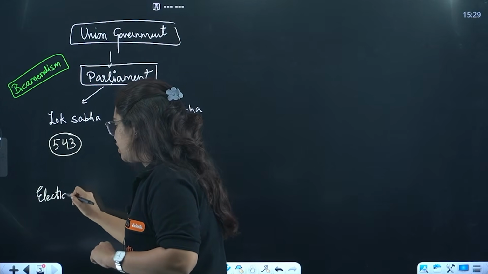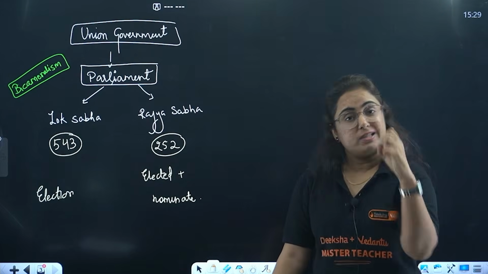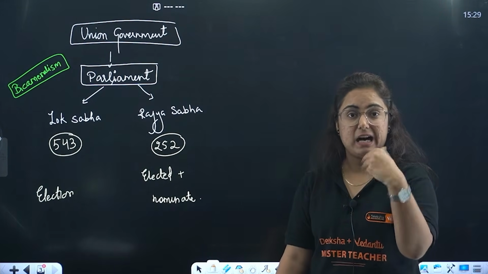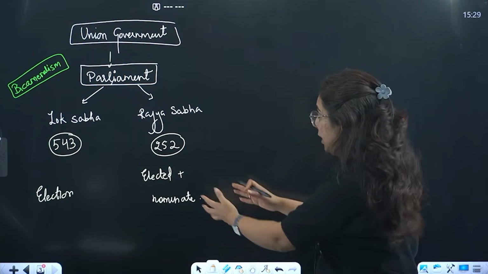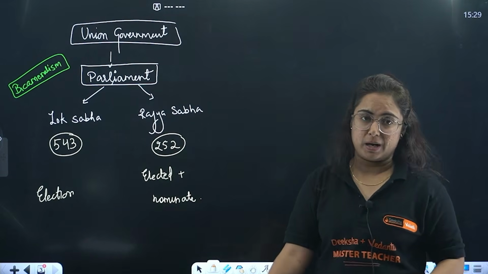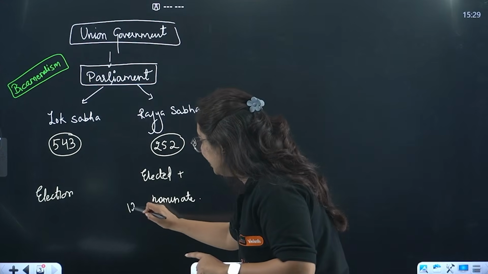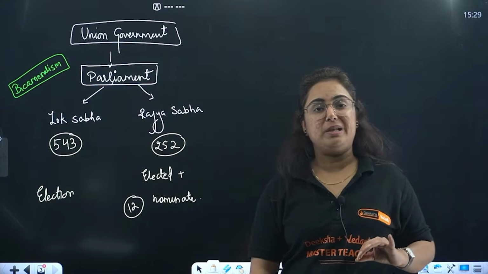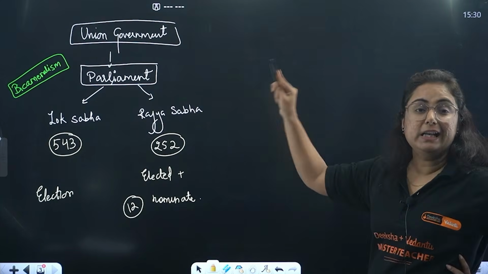By nomination, what do I mean? Beta, the President of India nominates some members from fields like art, literature, social service. In what, beta? In Rajya Sabha. Okay, how many members are there? Nominated, there are 12 members and those are nominated by the president.